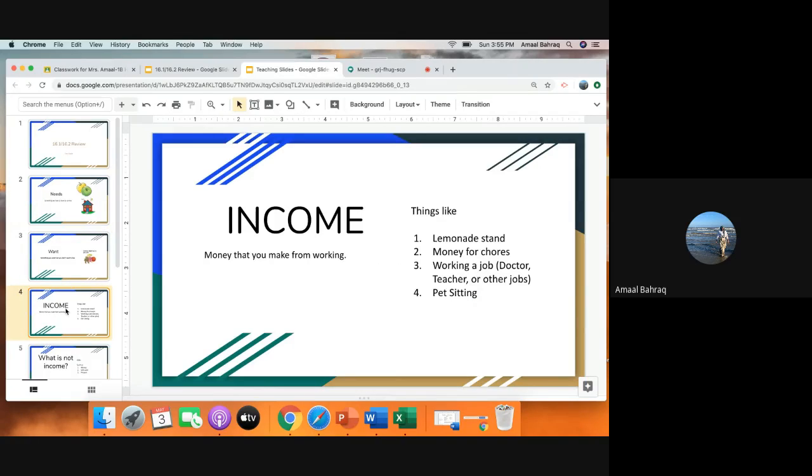Now, we also discussed income. So, income is money that you make from working. And during our live session, we brainstormed some ideas. We talked about things like a lemonade stand. Maybe you get money for chores. Maybe working a job like being a doctor or a teacher or other jobs like a vet. And the last one is like pet sitting. So, these are things that you can earn money from. You worked hard for it, or someone gave you money for the work that you did.